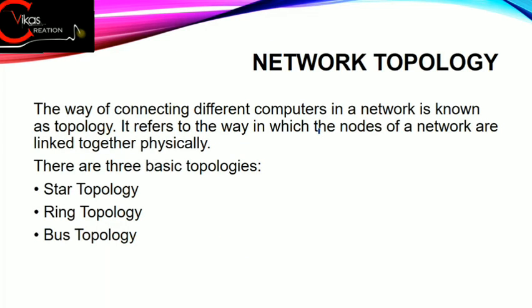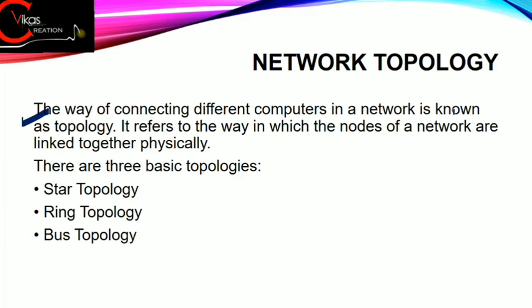Next we have network topology. Well, topology can be considered as a map or a layout. Fine. So generally the layout or map that we use while creating a network is termed a topology. Fine. In other words, the way of connecting computers in a network is known as topology.